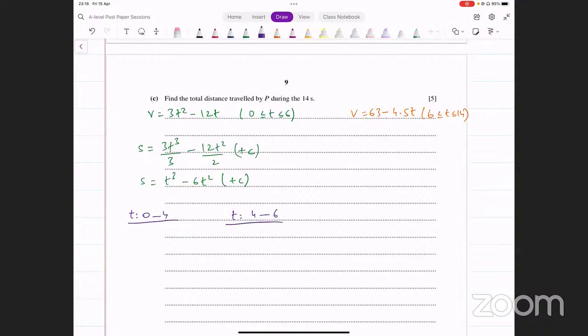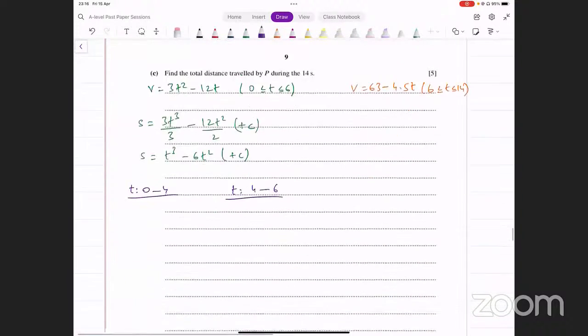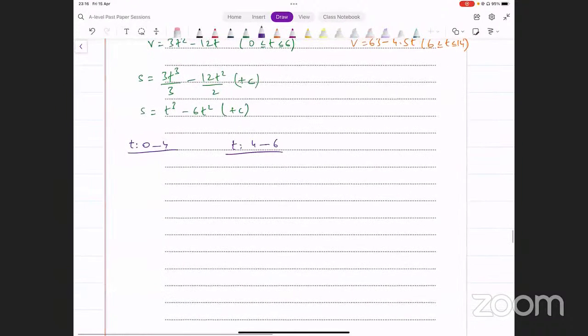Why am I doing this? Because time equals 4 के ऊपर particle अपनी direction change कर रहा है. इस point पे आपको break करना होता है, क्योंकि एक part में negative displacement आएगी, एक में positive आएगी. क्योंकि आपको distance चाहिए, you will make both of them positive and then add them. Okay. Now let's figure both of these out.